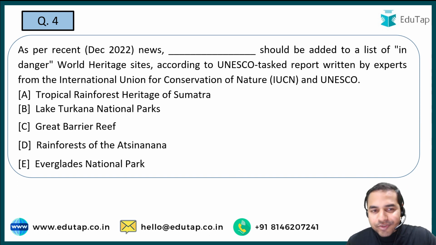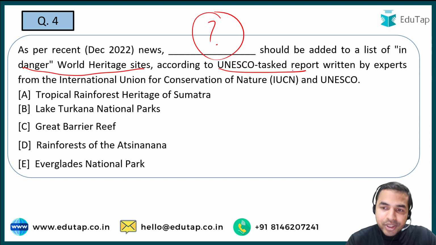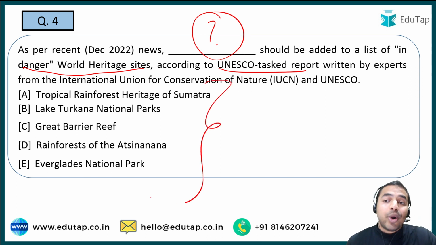So अगला question आपकी screen पर, and here you are required to tell me the name of the place which should be added to a list of endangered World Heritage Sites as per the UNESCO task report which was released recently. तो यहाँ पर आप देख सकते हो कि रिसेंटली एक रिपोर्ट रिलीज की गई थी और उन्होंने एक रिकमेंडेशन दी है कि इनमें से वो एक जगह है जिसको ऐड कर देना चाहिए टू द लिस्ट ऑफ इंडेंजर वर्ल्ड हेरिटेज साइट्स. And what is the right answer to this? Let me tell you a hint that it is the largest coral reef on earth.